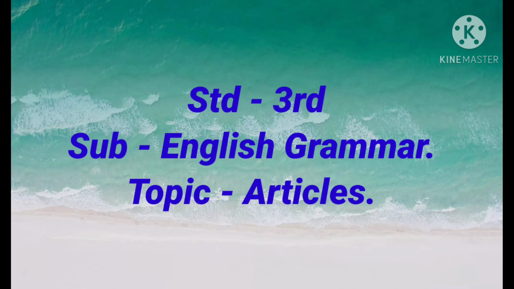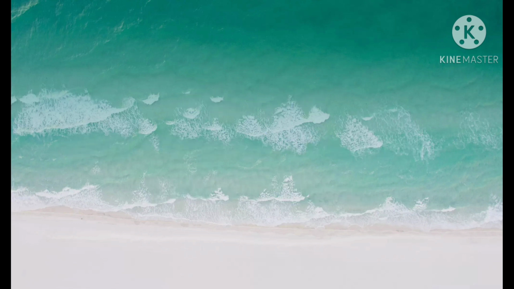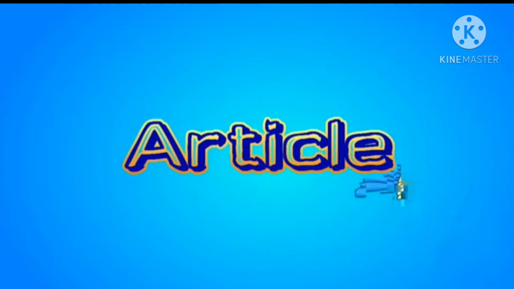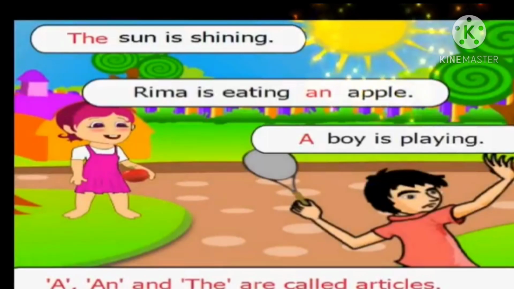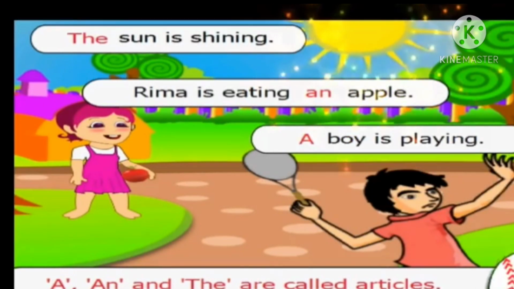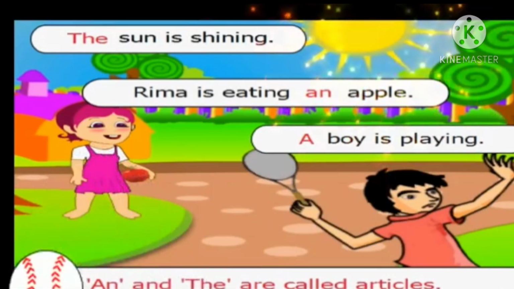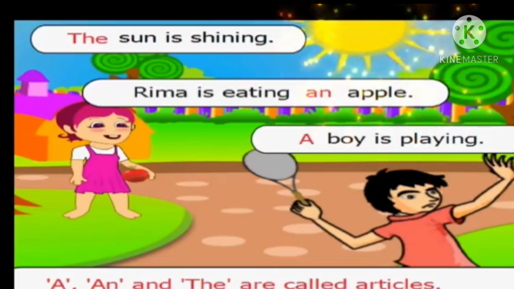Children, today we are going to study a very interesting topic in grammar, that is articles. So let's get started. Article. The sun is shining. Rima is eating an apple. A boy is playing. A, an and the, which we often use in English sentences, are called articles.